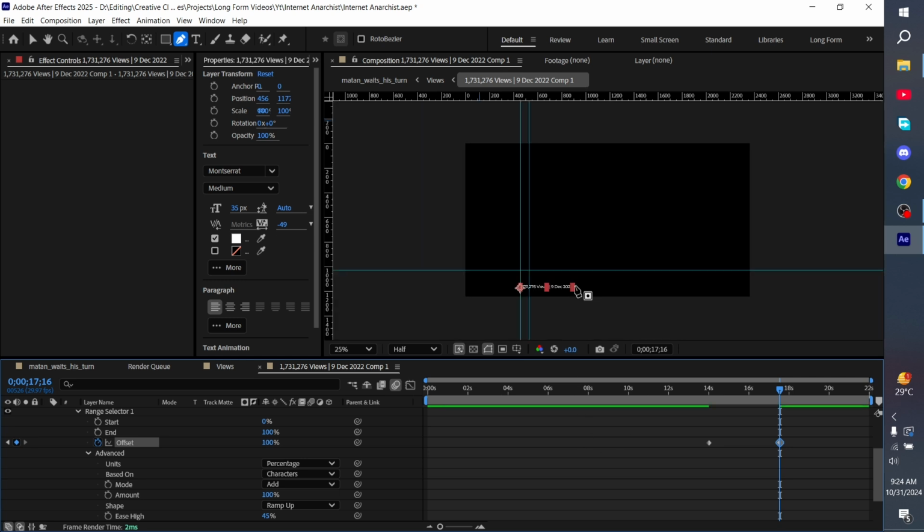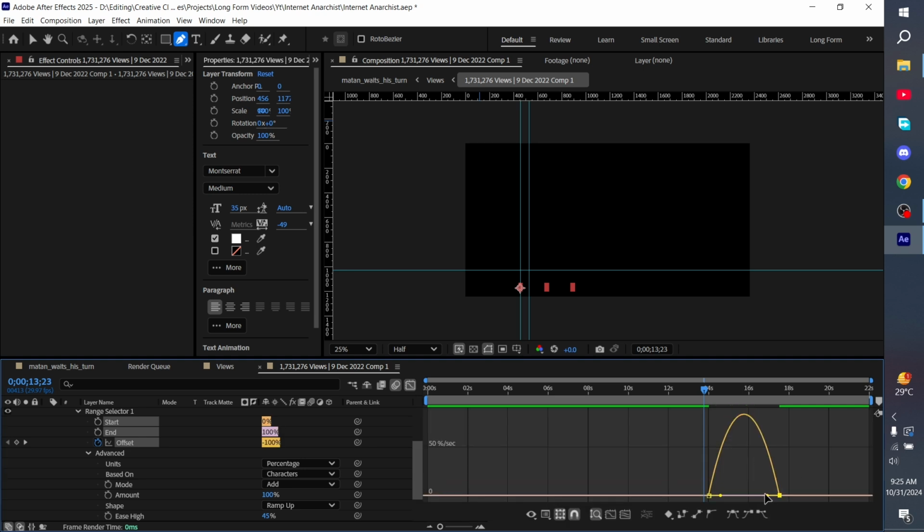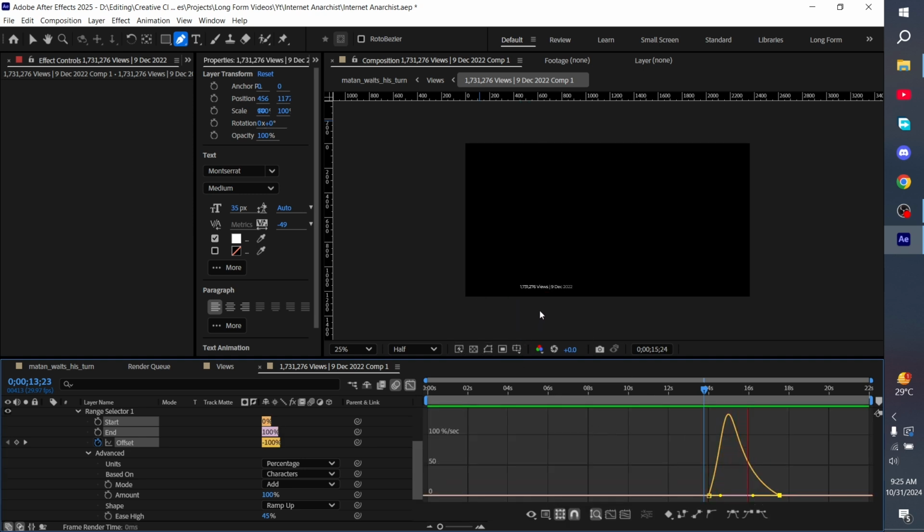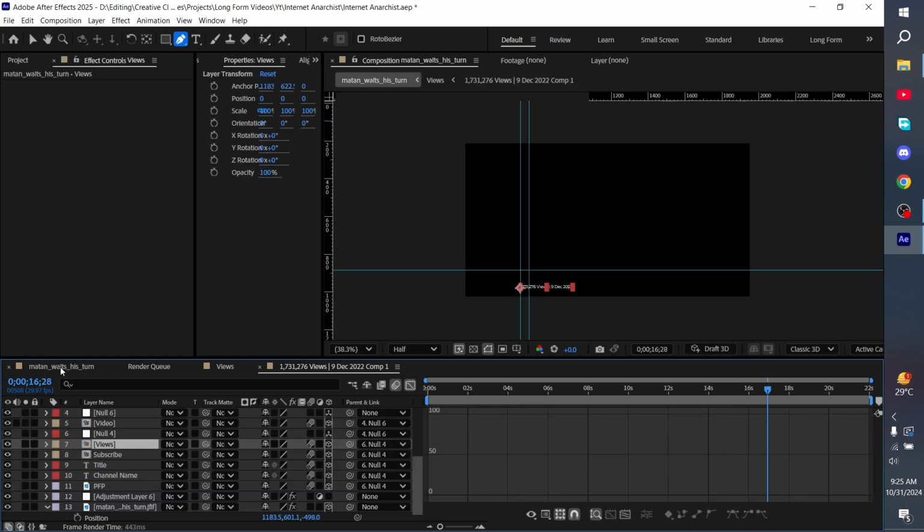This one. What it's going to do is just ease the keyframe again first. And now as you can see, it's going to just basically make animation on the text.